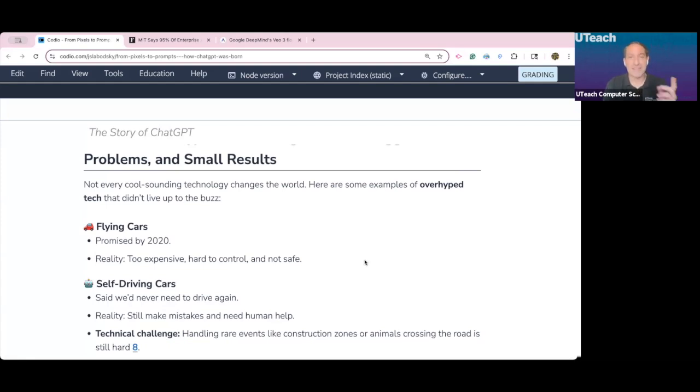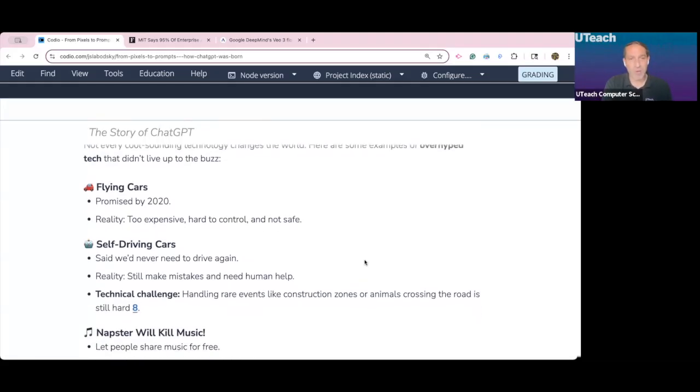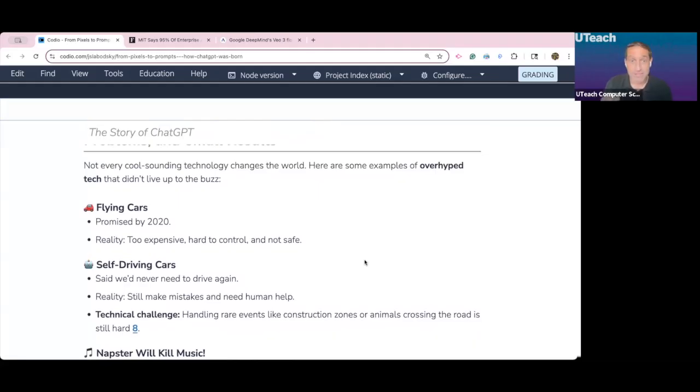And oh, yeah, by the way, it's not safe having people fly cars over your head in case they crash into the ground. Remember those self driving cars? Well, guess what? No matter how hard they work on the self driving technology, unless it's in a controlled environment where they have LiDAR scans of the entire neighborhood of the city, it's just the fact, okay? The technical challenge is rare events like construction zones or animals jumping into the road, like a deer running into your way, is too hard for a computer to understand, just like it's too hard for people to understand.